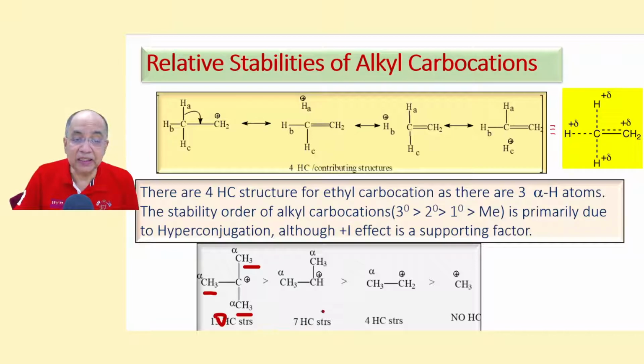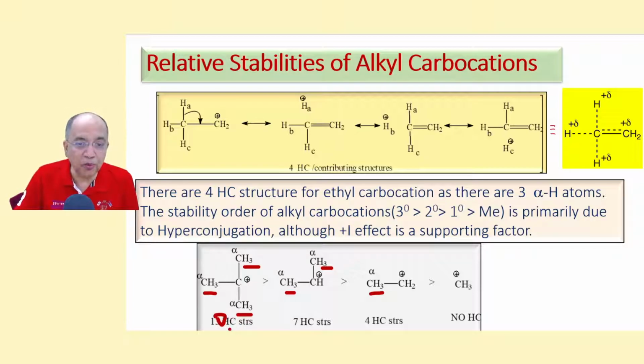And this is 3 plus 3. This is a secondary carbocation, isopropyl carbocation. There are 6 alpha hydrogen atoms plus the original one, so 7 HC structures. And this is ethyl, which we have already drawn. There will be 4 HC structures, 3 plus 1. And in methyl, there are no alpha carbons, hence no alpha hydrogen atom, so no HC. There is no hyperconjugation effect in methyl carbocation because there is no alpha carbon and hence no alpha hydrogen.